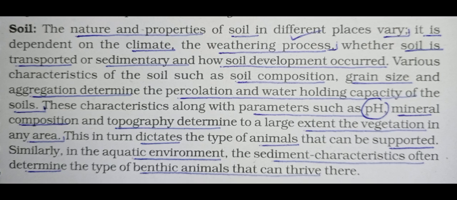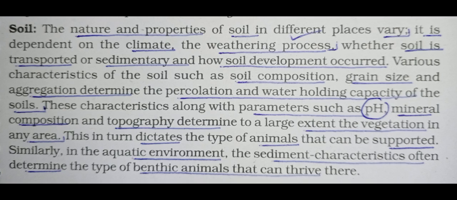Okay, so there is one type of experiment to find the water holding capacity of different types of soil collected from different regions. You will do this practical in your biology lab, but water holding capacity is a major parameter or characteristic of the soil. These characteristics, along with parameters like pH, mineral composition and topography, determine to a large extent the vegetation in any area.